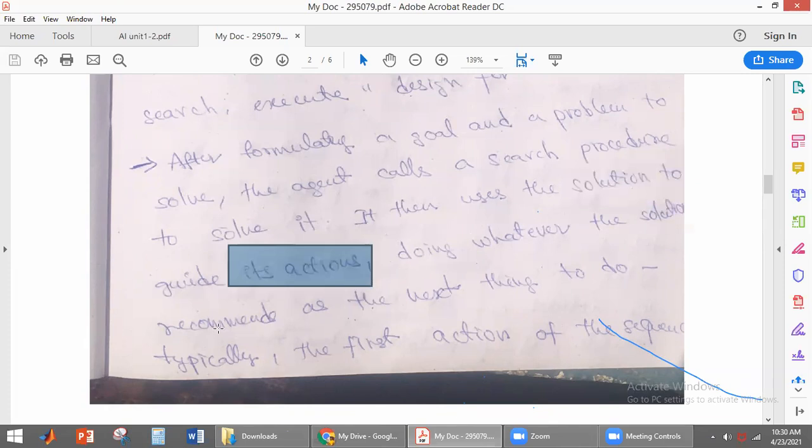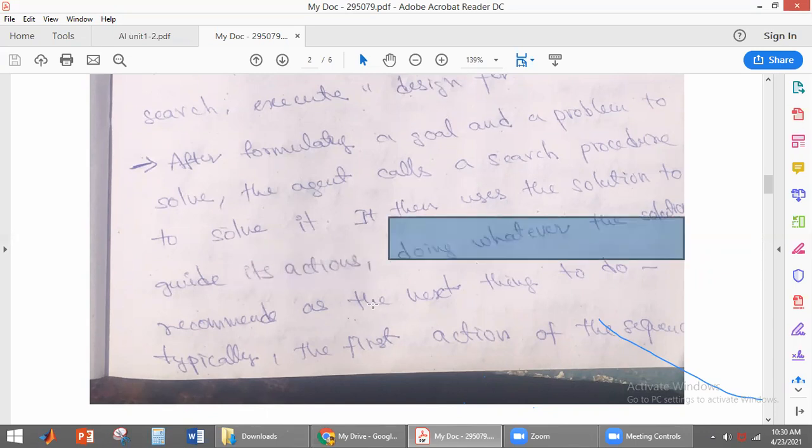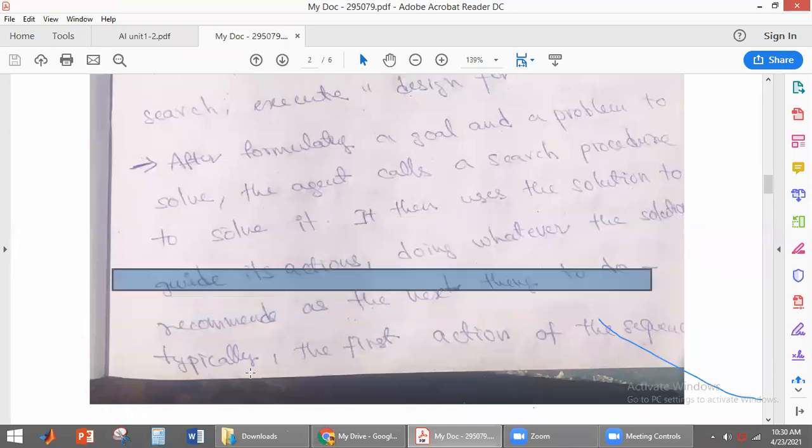Doing whatever the solution recommends as the next thing to do. The solution will just recommend the next thing to do. For example, if you have passed 10th class, what is the next thing you have to do? That will be given by the solution.